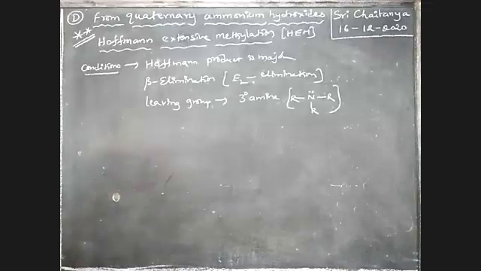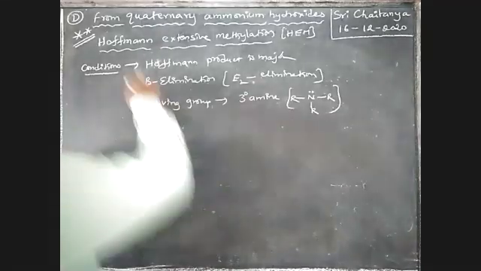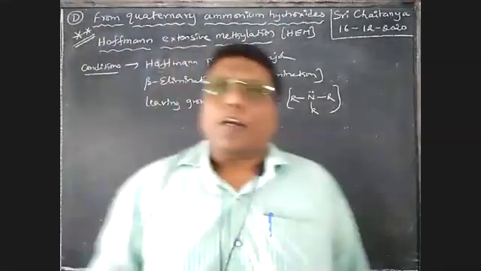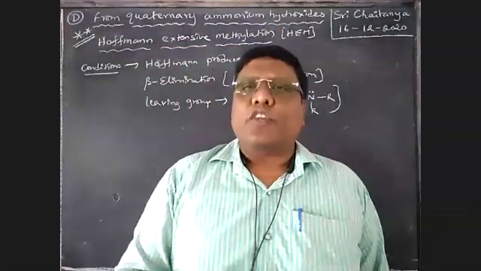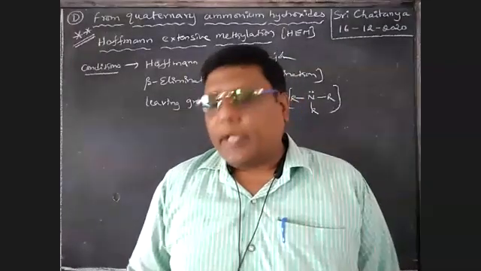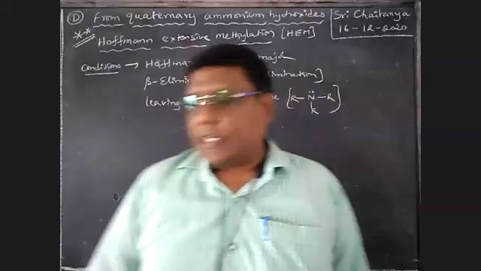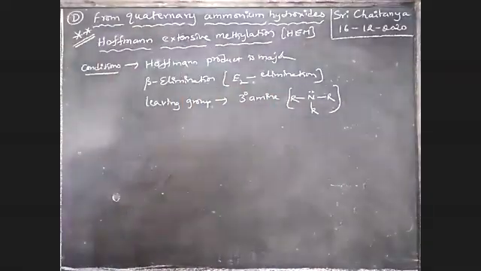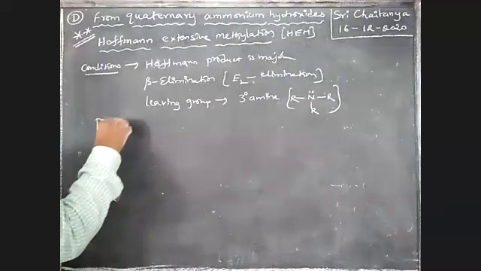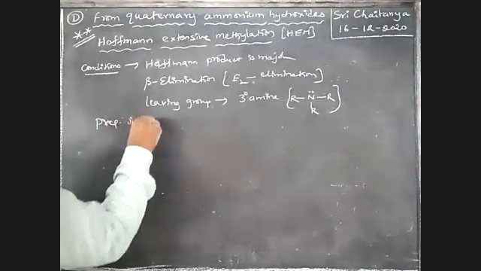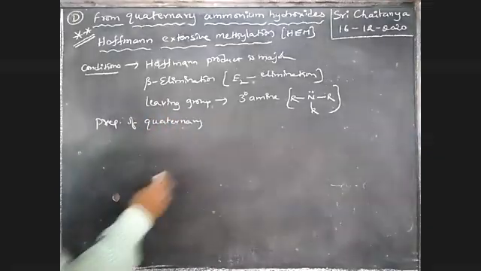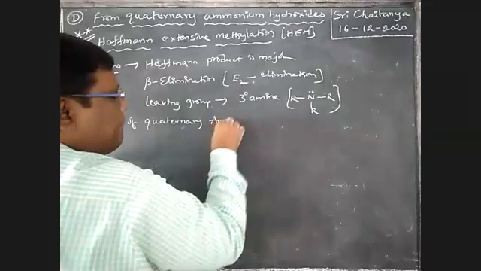So see here. First of all, quaternary ammonium hydroxide. How to prepare this quaternary ammonium hydroxide? Later, how is this useful to prepare alkenes? First of all, I am going to prepare quaternary ammonium hydroxide. So first subheading here, preparation of quaternary ammonium hydroxide.